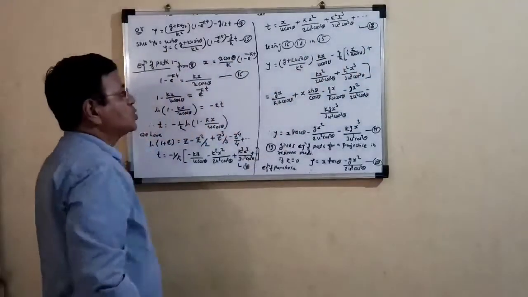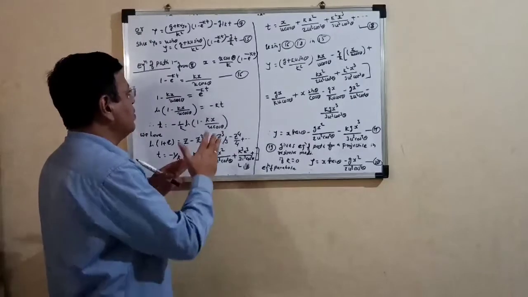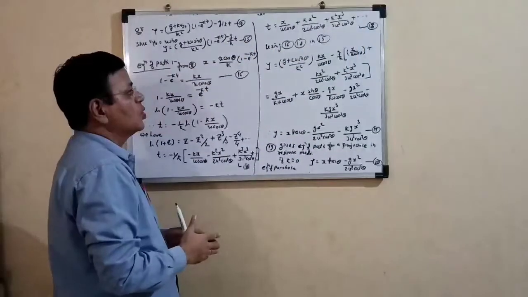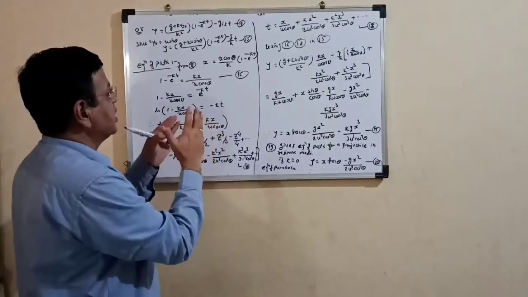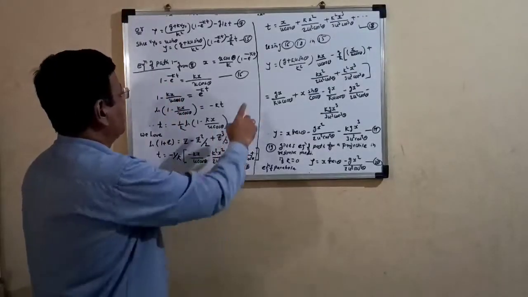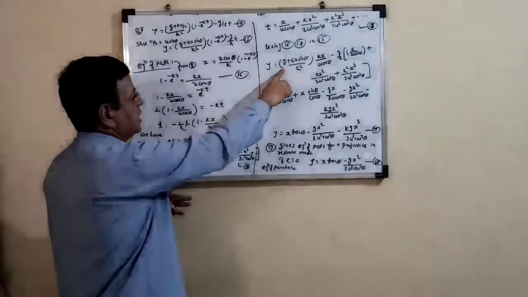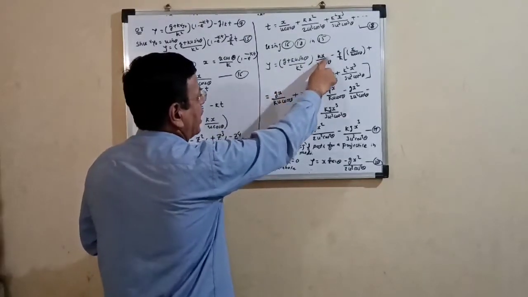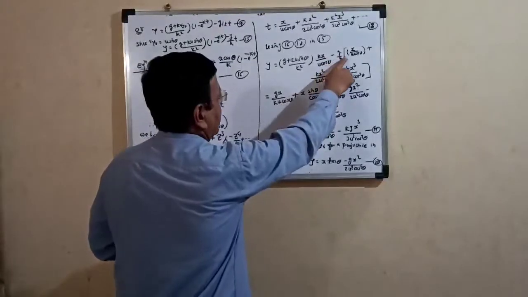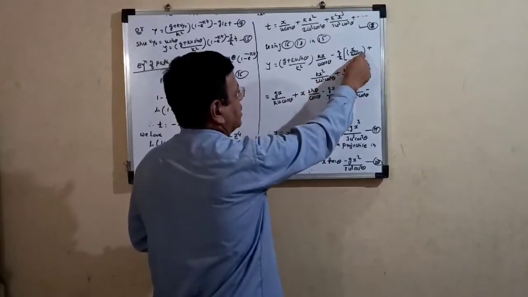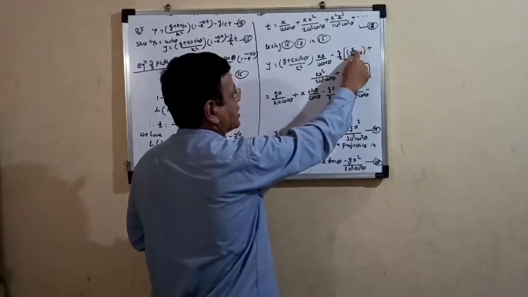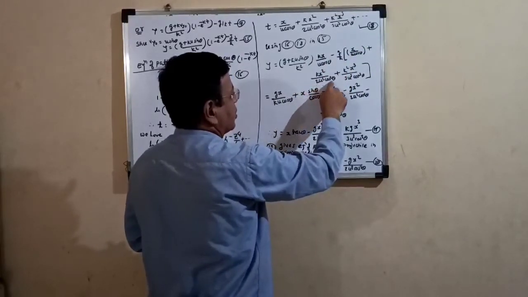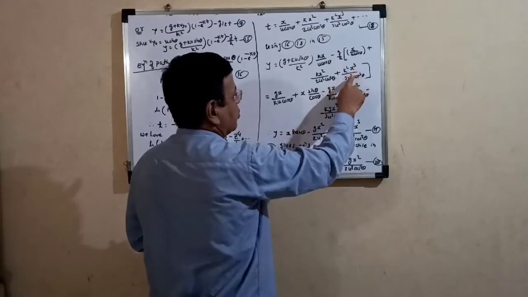So now we have to use equation number 16, equation number 18 and equation number 15. By using equations 16, 18 and 15, we get y is equal to (g plus k u sin theta) upon k square into (kx upon u cos theta) minus g by k into the bracket: x upon u cos theta plus kx square upon twice u square cos square theta plus k square x cube upon 3 u cube cos cube theta.